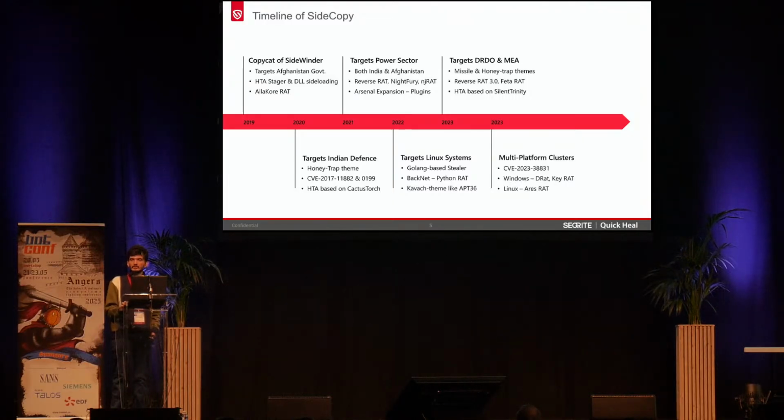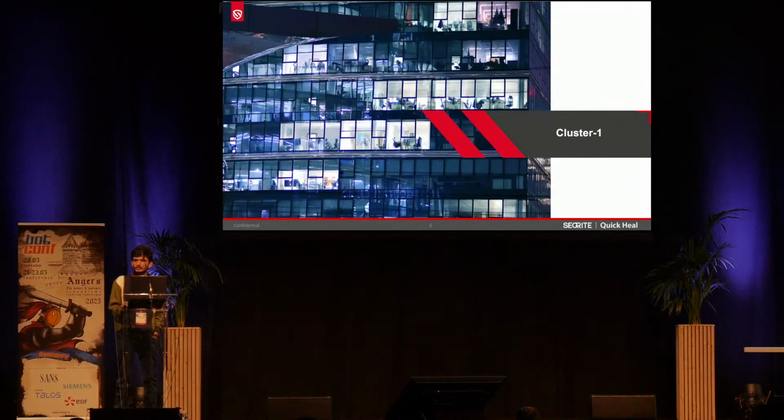Also in 2023, we observed the first multi-platform clusters where it weaponized the very well-known WinRAR vulnerability CVE-2023-38831, and here it started to target both Windows and Linux platforms simultaneously. So we are going to look at these multi-platform clusters that we have observed, and then in 2024, we'll look at how it has changed its TTPs, and even going into 2025, what are its new targets. So moving on to the first cluster.